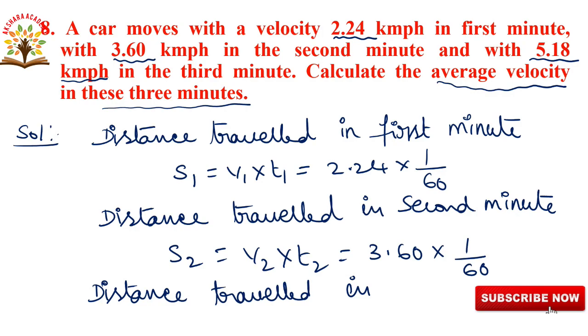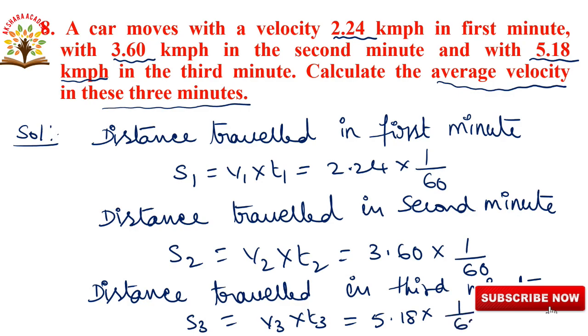Now we are writing the third minute. Distance traveled in the third minute, that is S3 is equal to again V3 into T3. V3 is given as 5.18 into T3, nothing but 1 by 60.